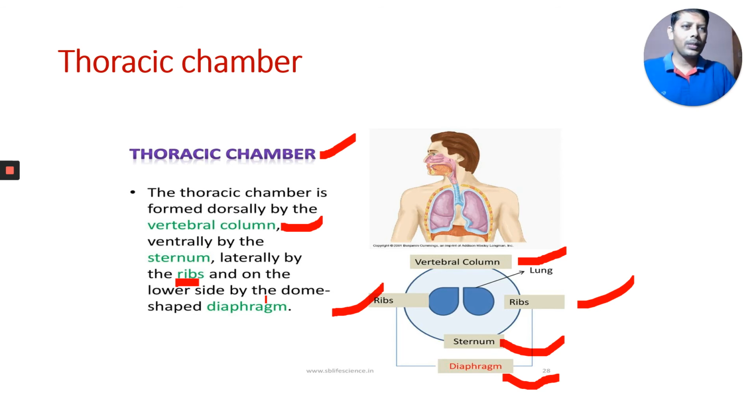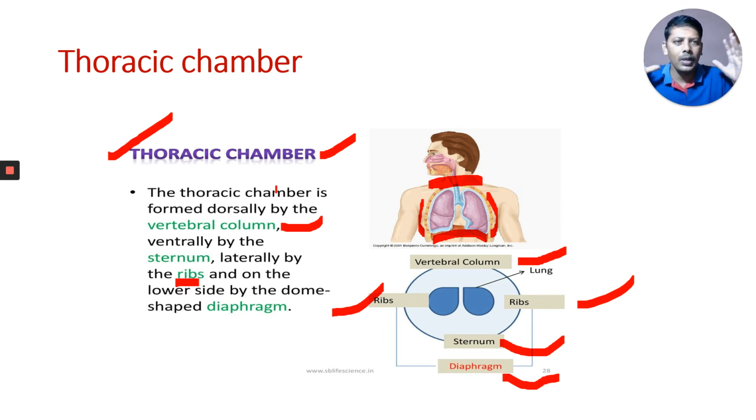And on the lower side, that means below the lung, we have a diaphragm here. You can observe here the dorsal, back side of the body. On the lateral side there are ribs, and on the anterior side there are the clavicle and some muscles. All together, what do they form? The thoracic chamber, which is an anatomically airtight chamber in which our lungs are located.